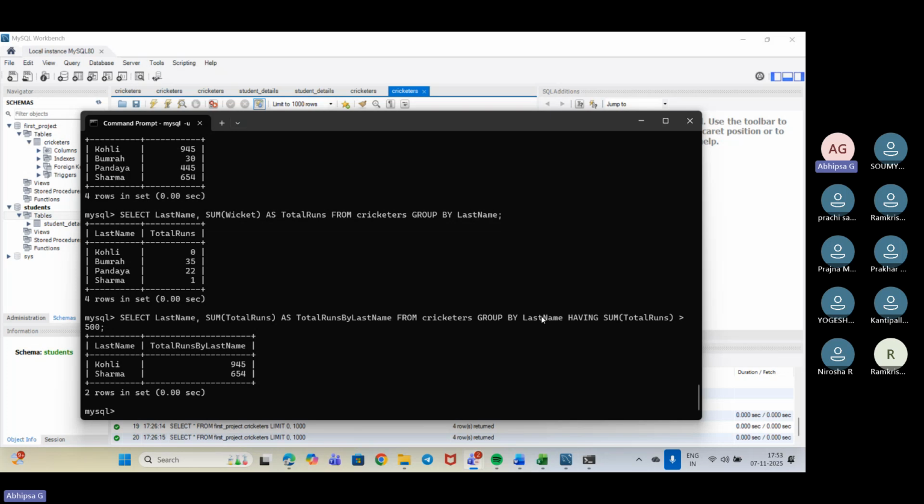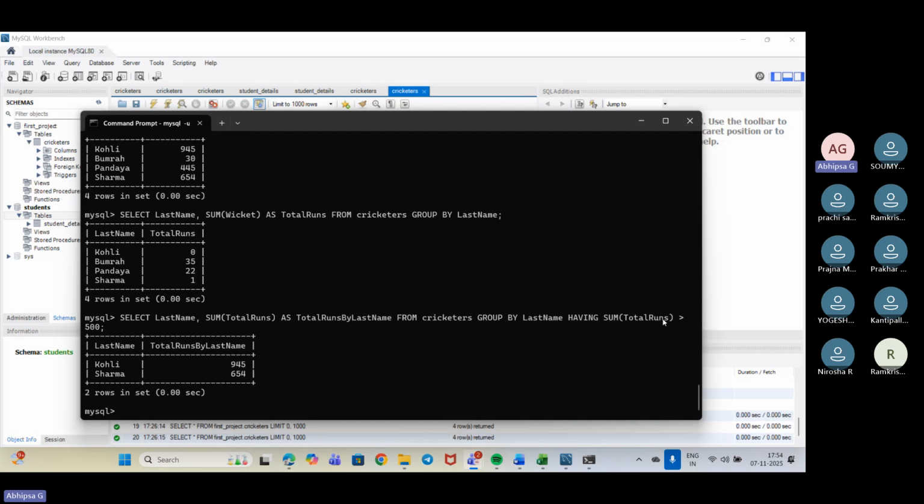Having, like this part till this part is same: group by last name. We already did this kind of stuff before. The same thing we have taken in, just having like there should be any condition, right? So I need a condition. My intention is not just grouping by, but also fulfilling a condition.